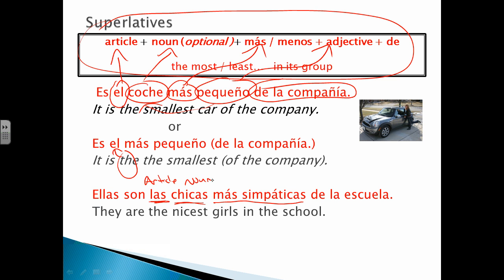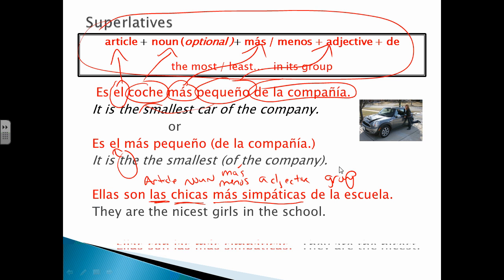then the noun, then más or menos, unless you have some irregulars. Then you have the adjective, and then the group. Okay, ellas son las más simpáticas. They are the nicest. If you don't want to say girls again, okay, then you could just have the article there. Remember, simpáticas goes with who we're talking about, which we're talking about the girls.